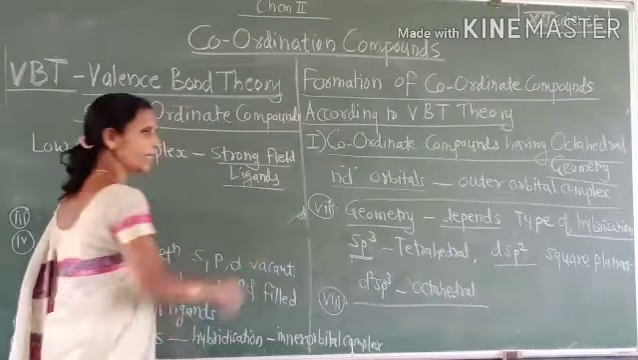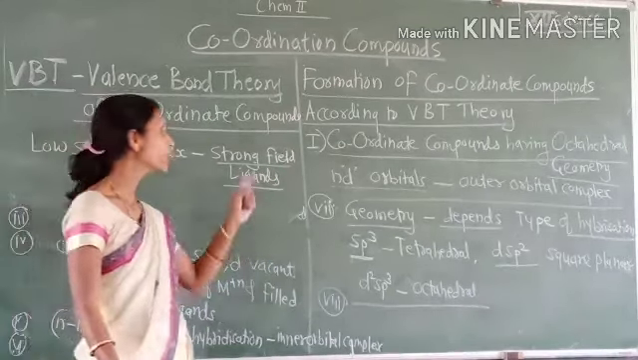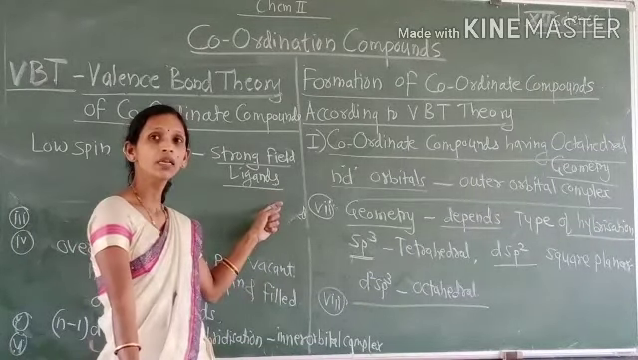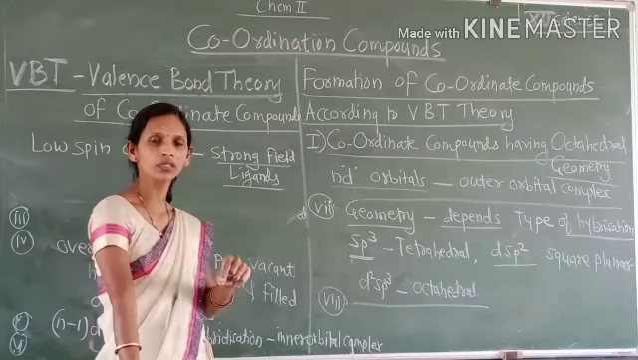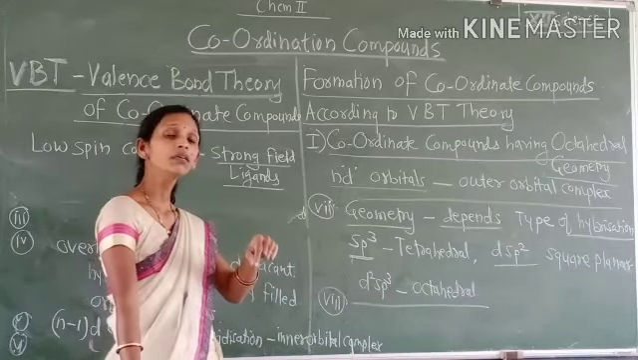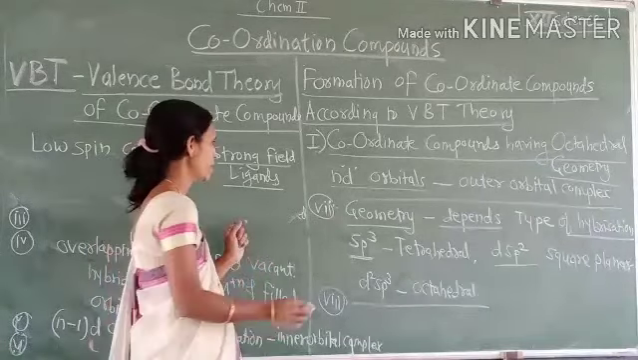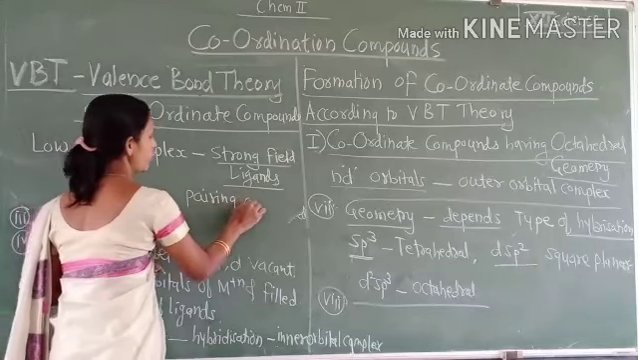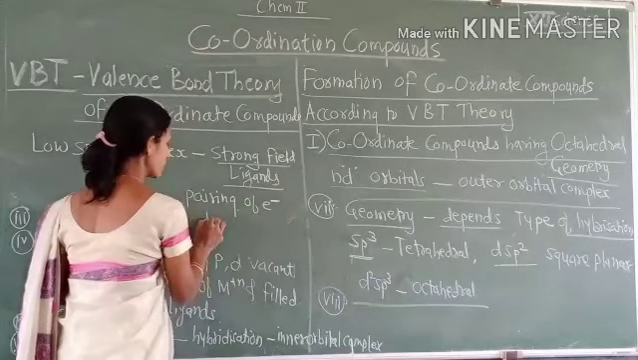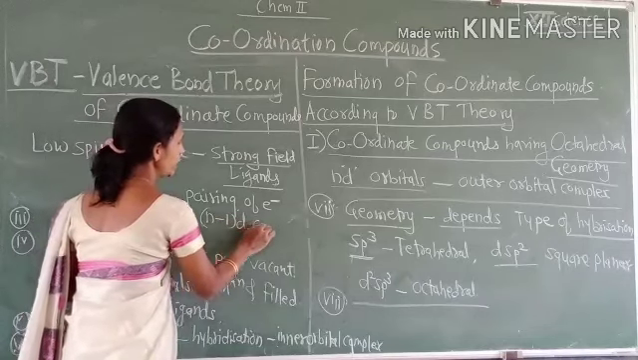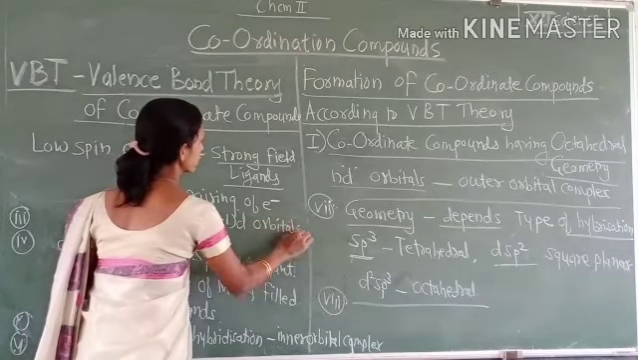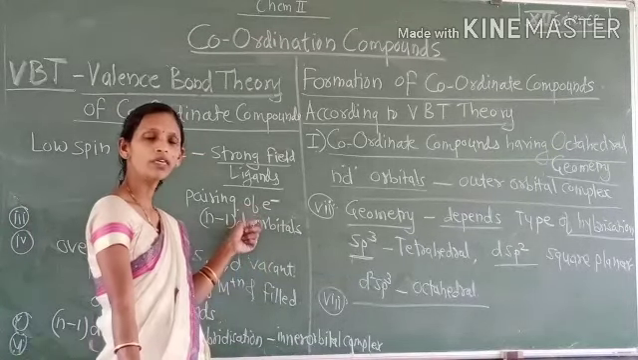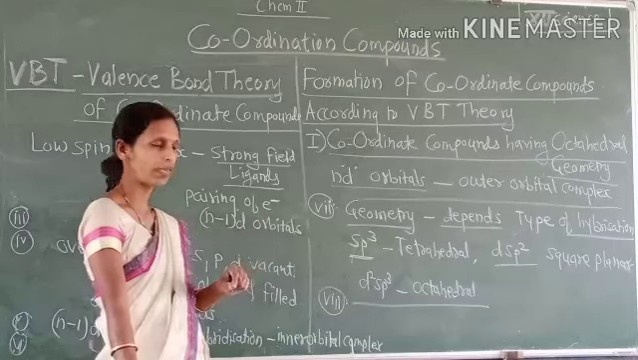If strong field ligands approach the central metal ion to form the coordinate compound, then pairing of electrons takes place in the n-1 d orbitals before hybridization of the vacant orbitals in the central metal ion.